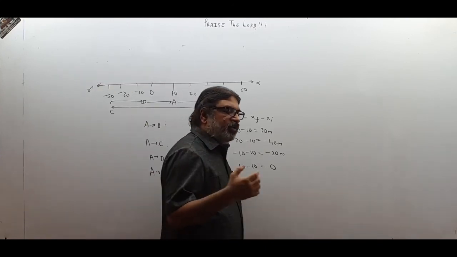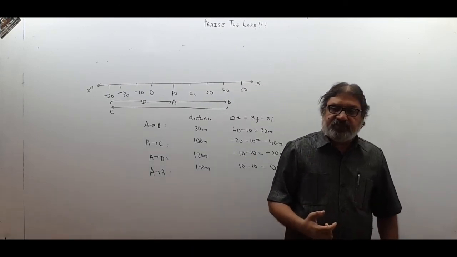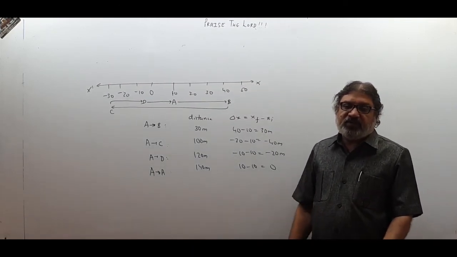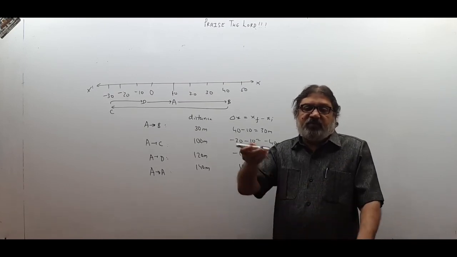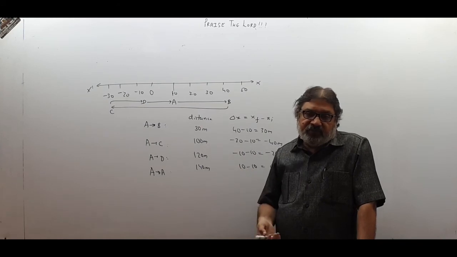So a physical quantity which needs only magnitude is called a scalar quantity. Like if you want to know what the temperature is, I will say temperature is 20, 30, 40. What is the mass of this pen? 20 gram, 40 gram, whatever.